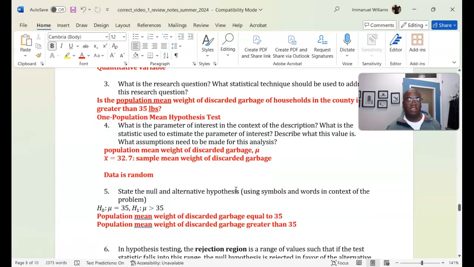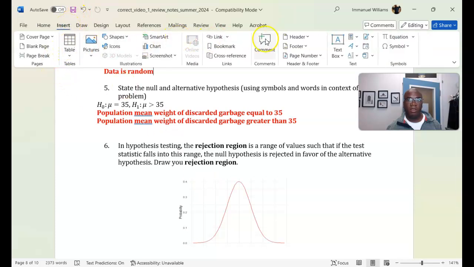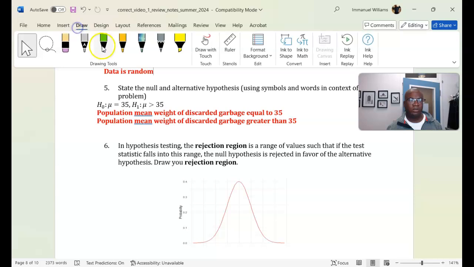Okay, and then in hypothesis testing, we have to have a rejection region. So here I would draw my rejection region, where 0 is in the middle, positive to the right and negative to the left. If I'm looking at a greater than situation, my rejection region would be over here to the right because it's a greater than. If it was less than, it would be to the left. If it was not equal to, it would be to the right and to the left. Take a note of that.